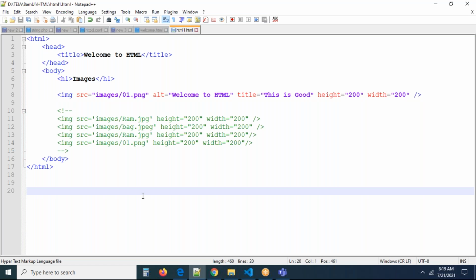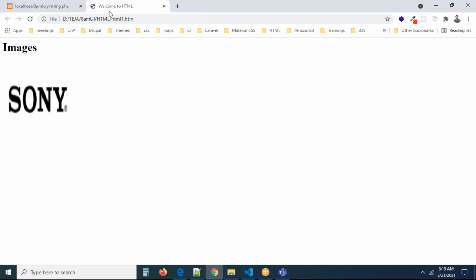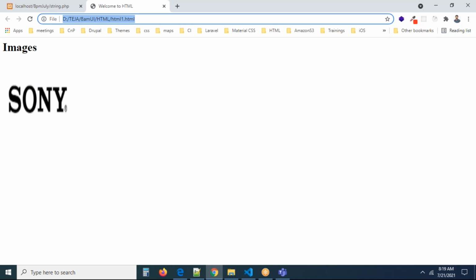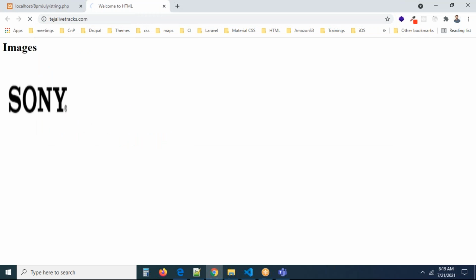Okay, so now the next thing is links. I want to talk about links. Generally, links are common in every web page. Why do we need a link? To navigate from one location to another location. For example, I'm opening a website. Now you can go to a website, tejalivetracks.com.